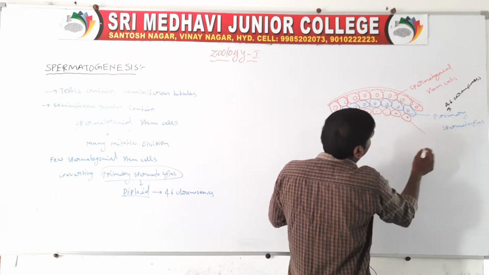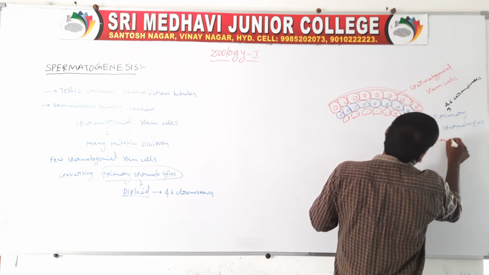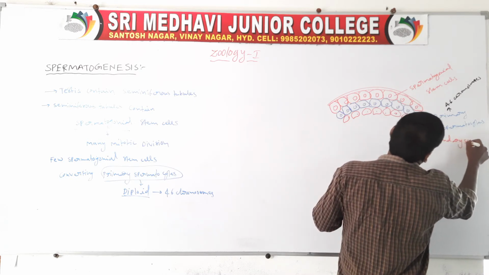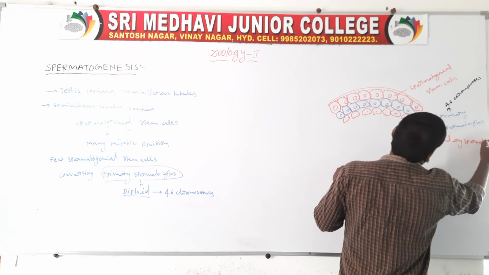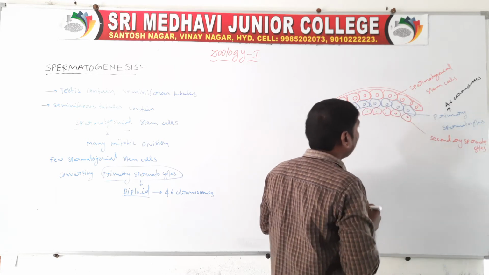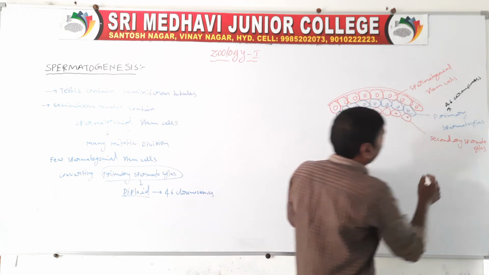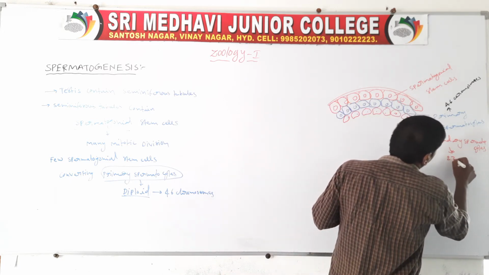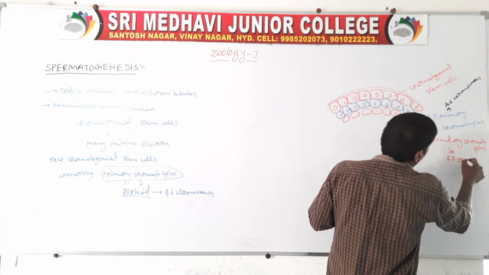These are the secondary spermatocytes. Secondary spermatocytes are haploid, meaning they contain 23 chromosomes.